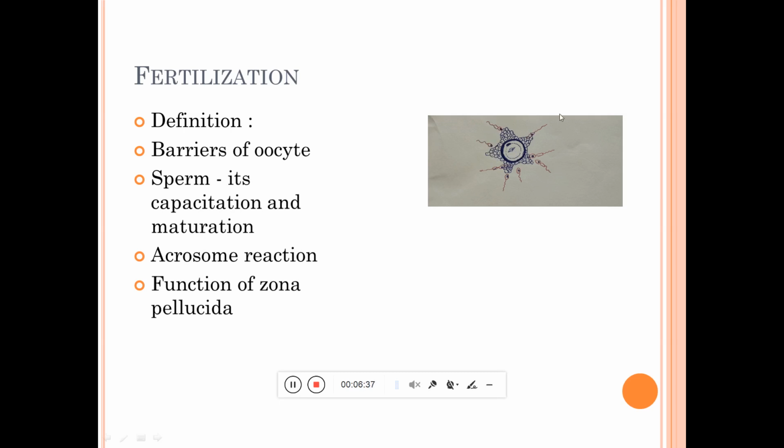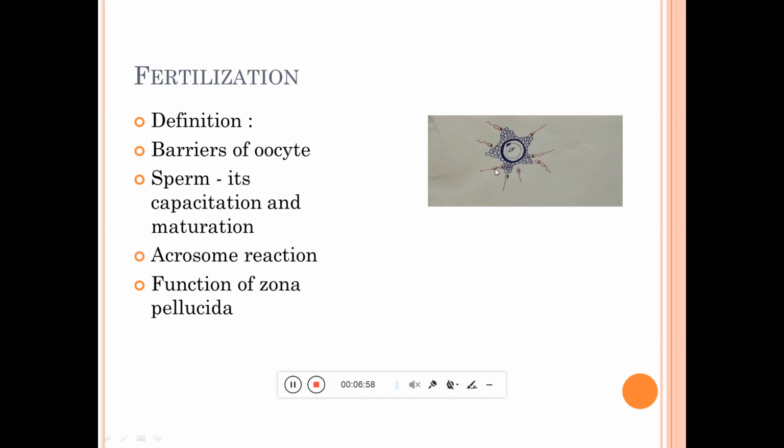Many sperms surround it and try to fertilize the ovum, but only one will be successful in entering the oocyte. But before that, some reactions take place.